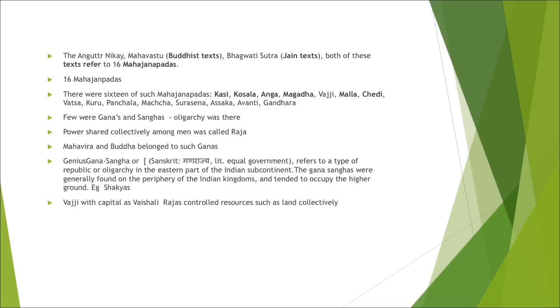One example is your Shakyas, to which the Buddha belonged. Then Vajji Gana Sangha, present-day Vaishali in the state of Bihar, with Vaishali as the capital. Rajas controlled the resources. An important resource at that time, since the economy was agrarian, was land.